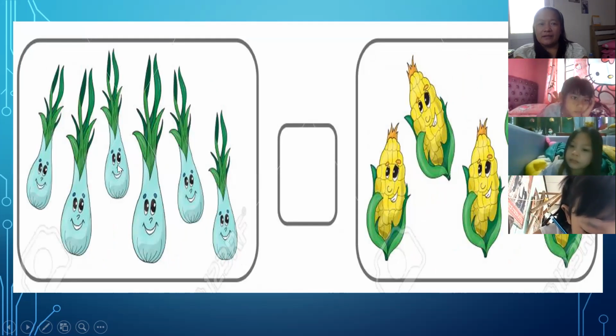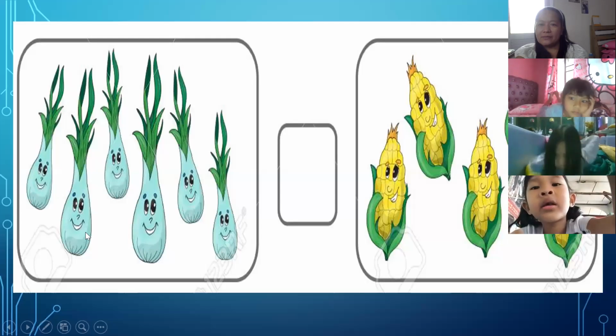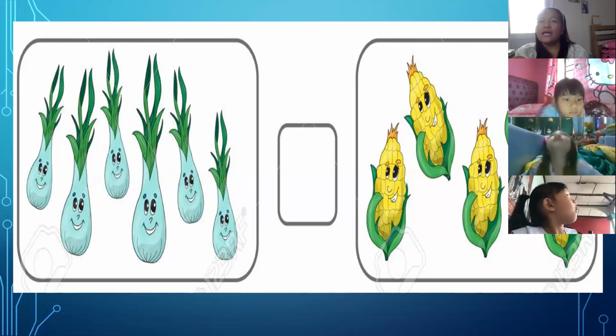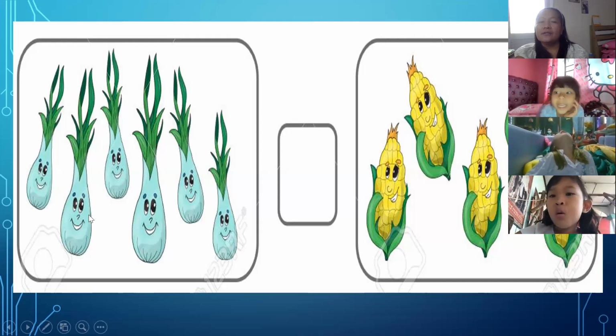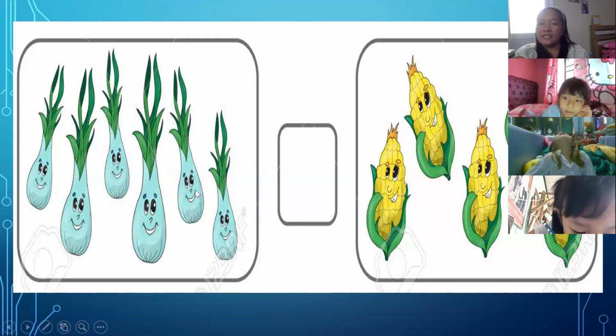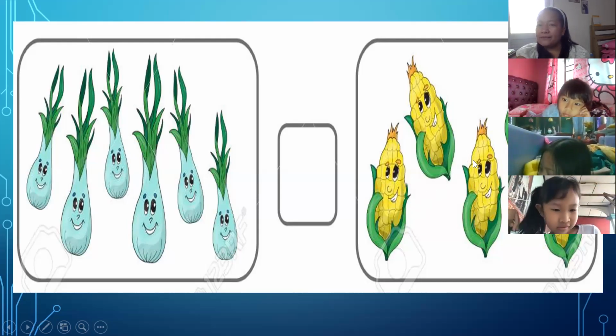And look at this one. How many vegetables do we have here? I think this one is onion. Okay, let us count. 1, 2, 3, 4, 5, 6. Okay, we have here 6 onions, and then we have this one. This one is a corn. How many corn do we have?